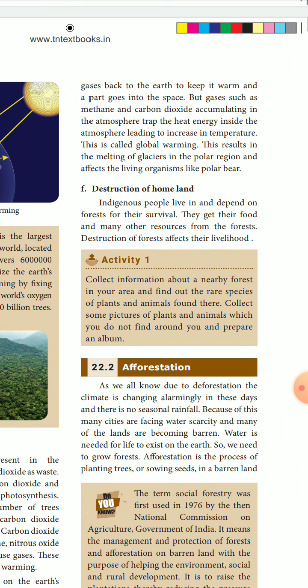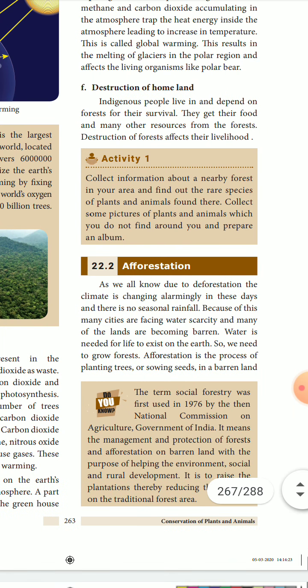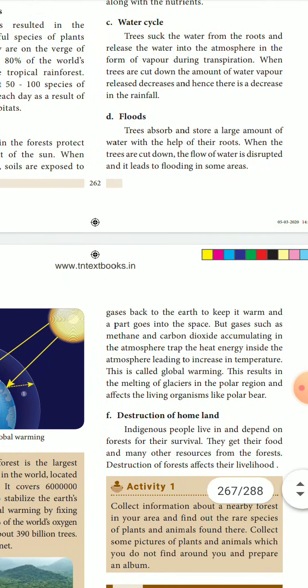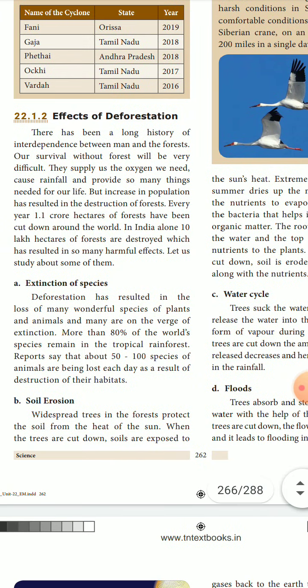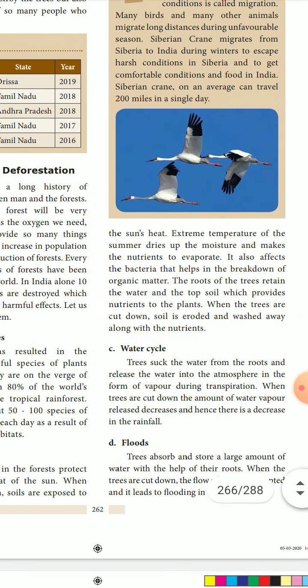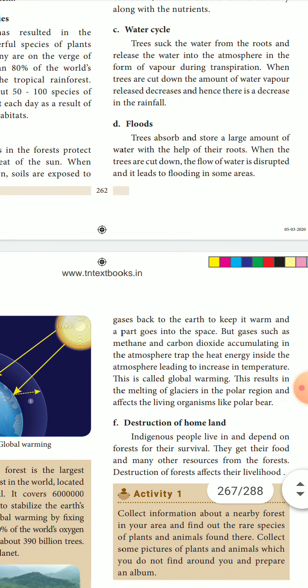Now destruction of homeland. Indigenous people live and depend on the forest for their survival. Some people depend only on the forest areas for their survival. For them also, the natural resource, the forest, is lost, and they will lose their livelihood. So deforestation causes many effects. What was the first effect? Extinction of species, soil erosion, water cycle disruption, floods, and the destruction of homeland.